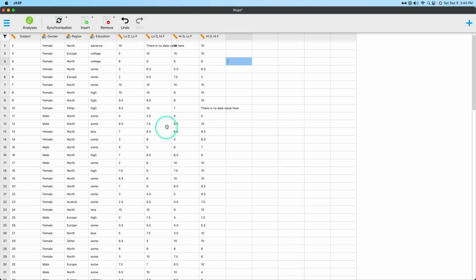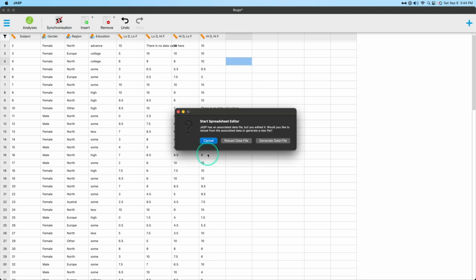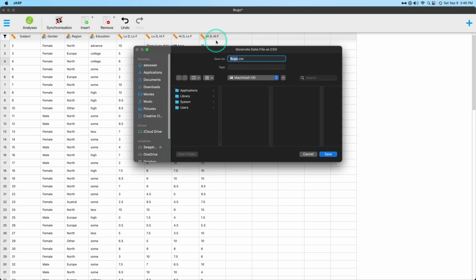Oops. Well, that's the thing about synchronization. Synchronization is going to protect your CSV file, because if you mess with stuff in JASP, it wants to make sure that you're not going to mess anything up. So in order to generate a new file, again, I'm going to change this one to 10 because that's what we're playing with. I'm going to change that to 10, and synchronization is off. So I'm going to click on that. It's going to bring up this spreadsheet editor where that would generate the data file. So if I click on here, it's going to bring up generate data file as CSV. I can name this whatever I want. Test. Okay. And just save it to my downloads. Okay. And I'm going to click save.